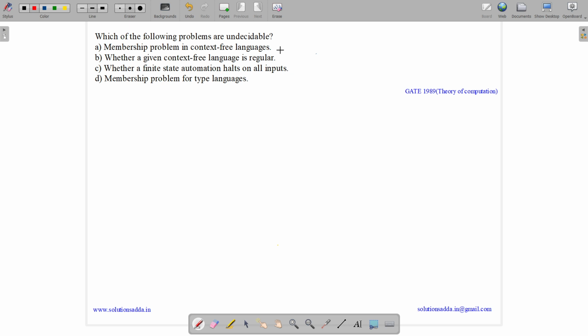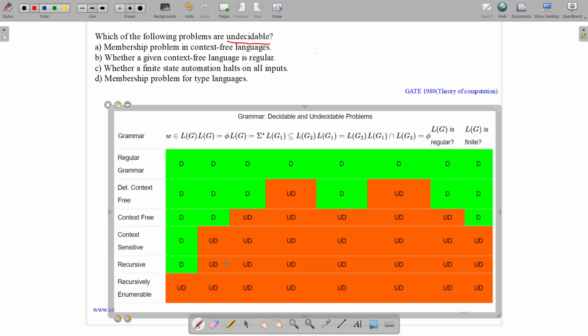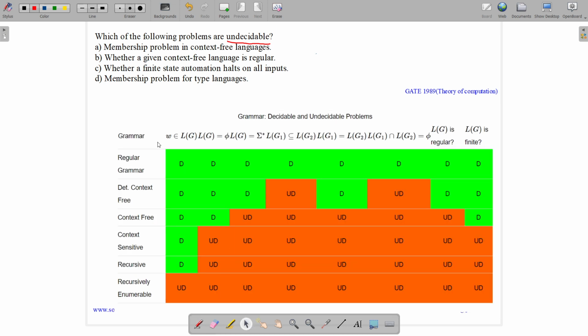Membership problem in context-free languages, whether the given CFL is regular or not, whether a finite state automaton halts on all inputs, membership problem for type 0 languages. For these decidable and undecidable problems, it's better to remember a table so that you can do it very easily. This is a table, so let me take you through it.